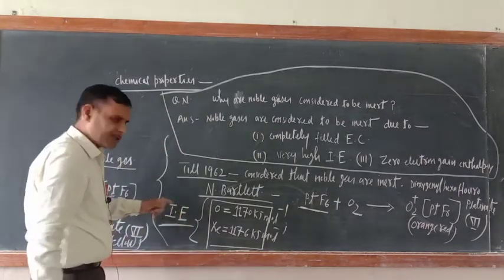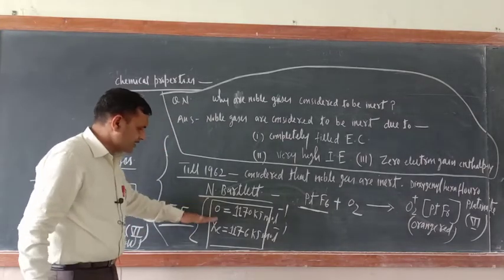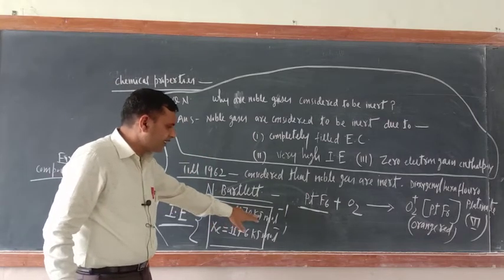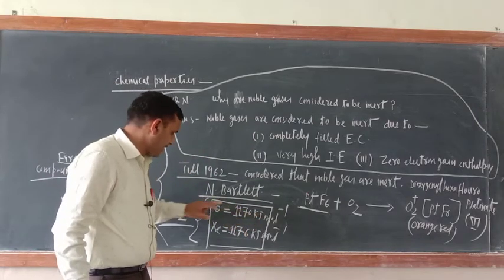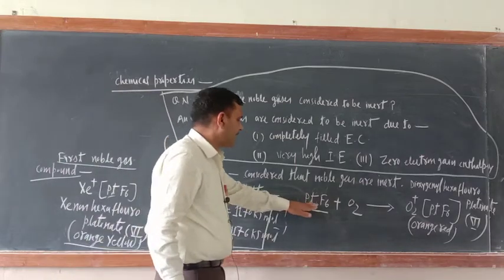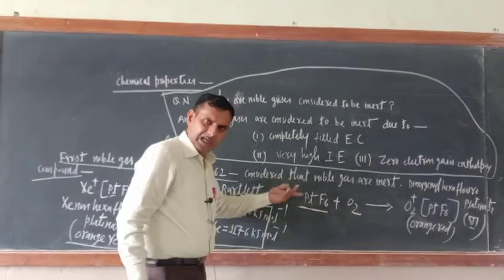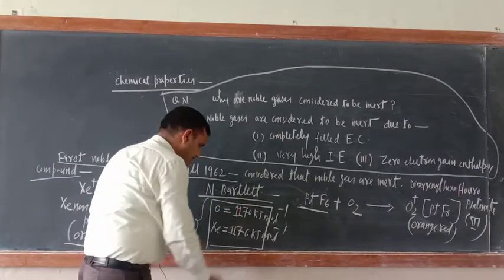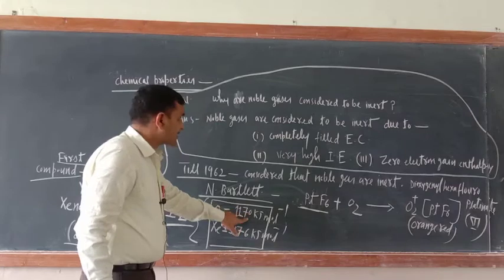That was the ionization enthalpy of oxygen and xenon. He thought if oxygen with 1170 kilojoule per mole ionization enthalpy can react with PtF6, then xenon can also react, because there is very little difference. This is 76, this is 70.